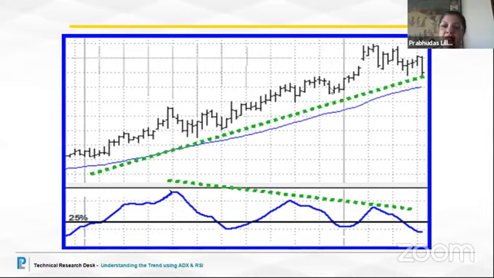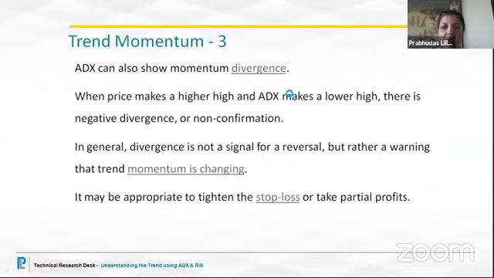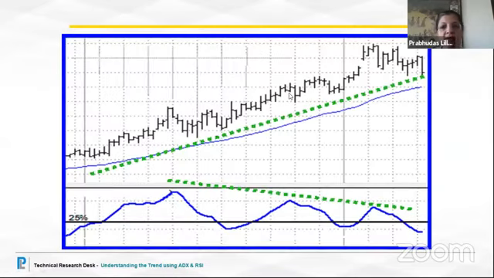We have done the negative divergence very clearly in RSI. This is the case in ADX also. The price chart shows higher highs formation, whereas the ADX over here, it is continuing to be above 25, but it is not making new highs. It is making lower highs. So that means the strength of the trend is likely to fizzle out. Of course, over here, we have used our moving average. We would use our trend line, and the confirmation would come with the break of the trend line, the break of the moving average, and the ADX going below 25, that means it is calling for a reversal.